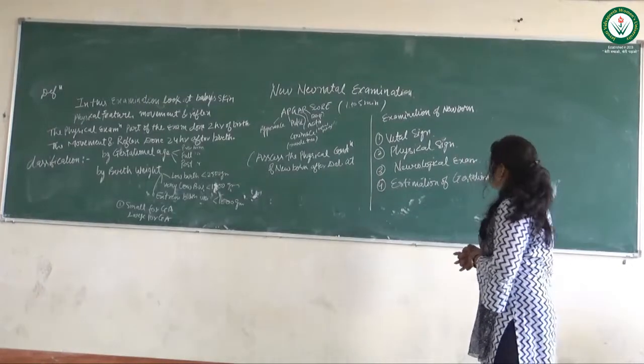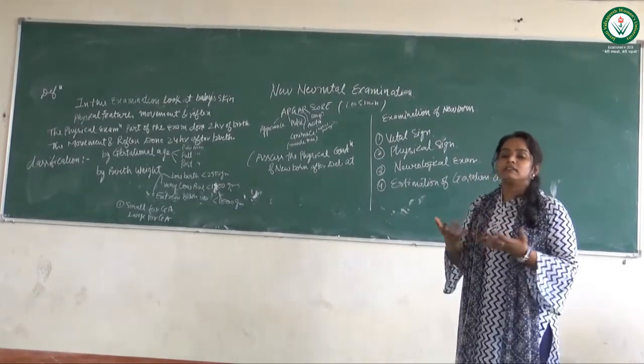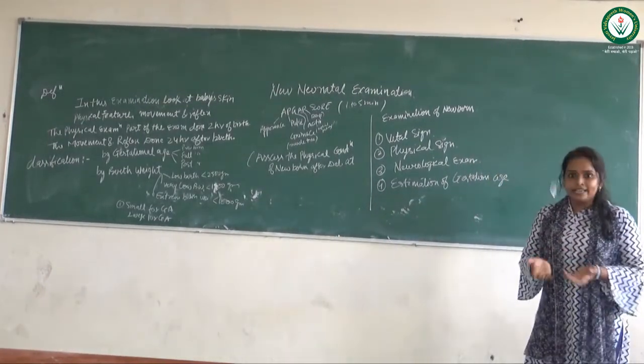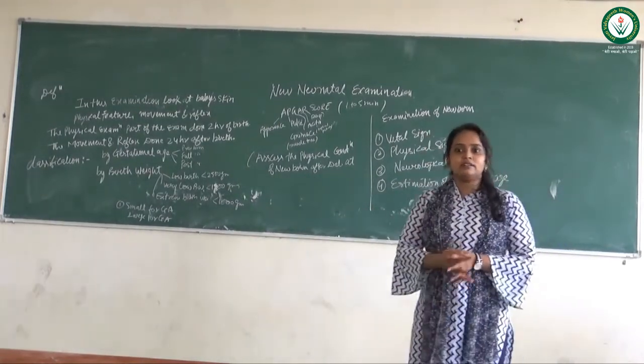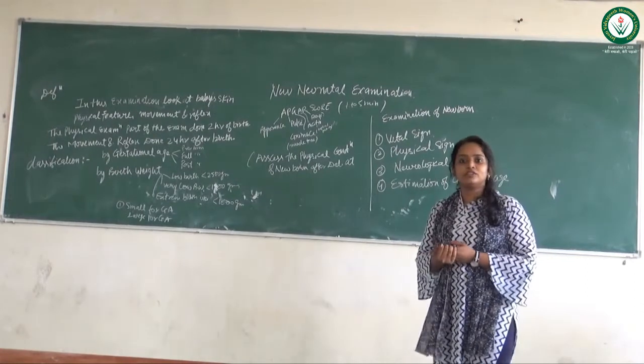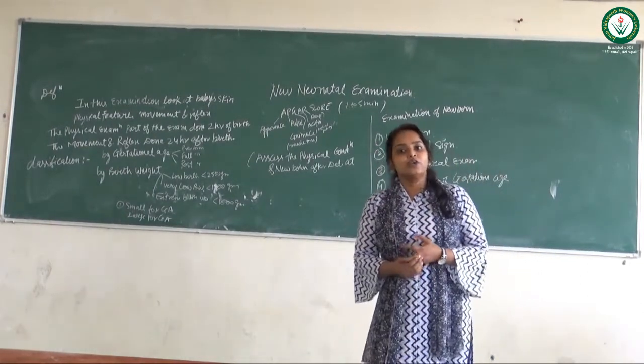Then we have to check the baby's neck, then extremities and eyes also. And that's all for this session. Hope you like this short introduction about neonatal examinations.